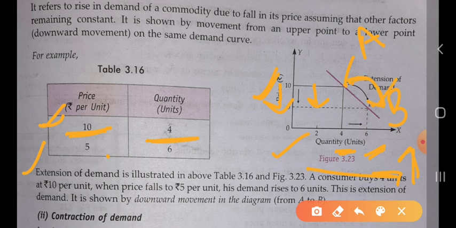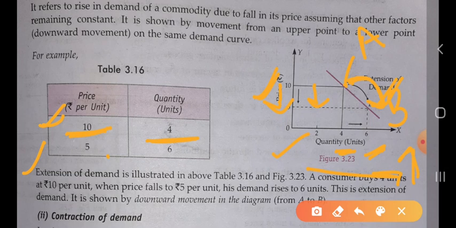It shows the downward movement on the same demand curve. The demand curve will not change, only we will move from point A to point B. It is called the extension of demand. Extension of demand refers to the rise in demand of a commodity whenever the price is falling, and the demand of the good increases. We are assuming here that other things remain constant, and we will show it by the movement from the upper point to the lower point, a downward movement on the same demand curve.